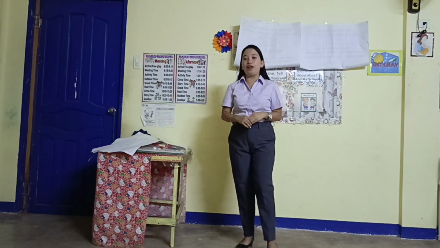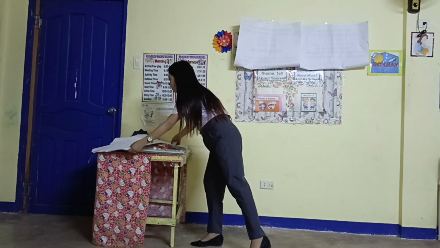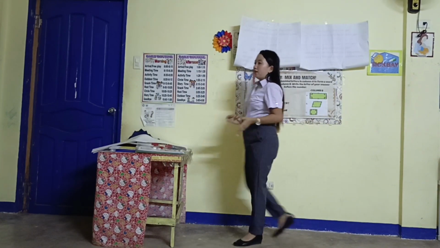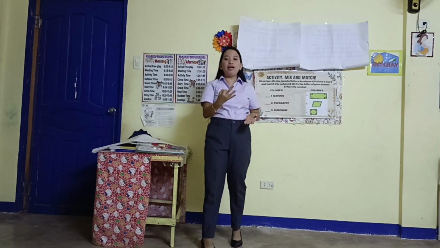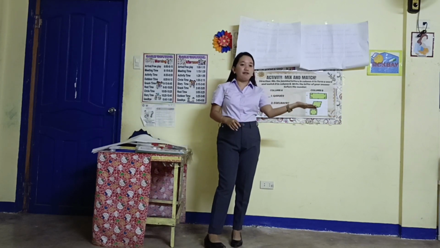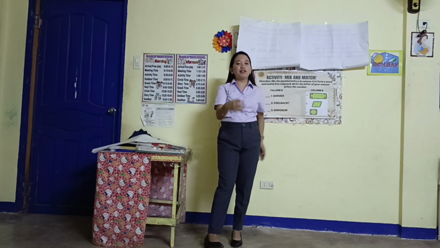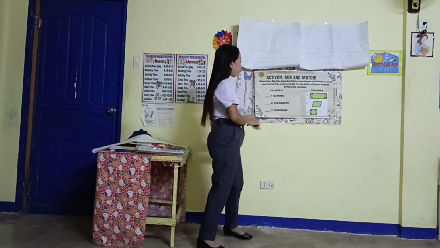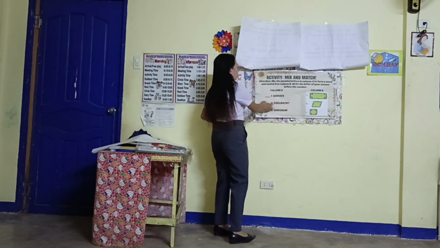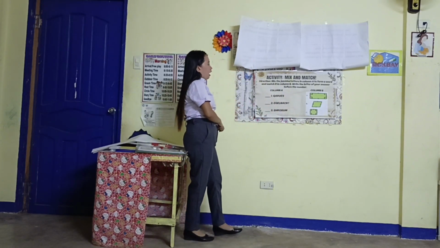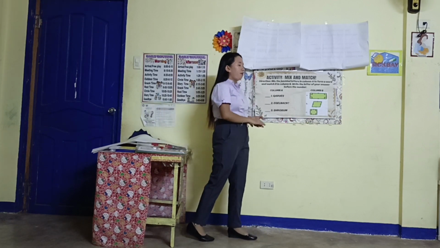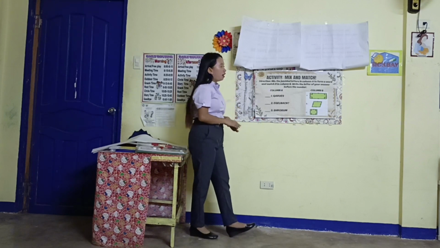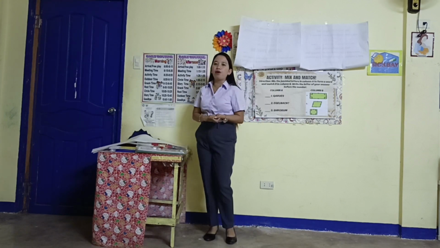So now, I have here an activity entitled Mix and Match. I want to divide the class into 3 groups. Left side corner will be group 1, the center will be group 2, and my right side corner will be group 3. So, you need to answer this activity. Match the jumbled letters in column A to form a word and match it in column B. Write the letter of your answer before the number.